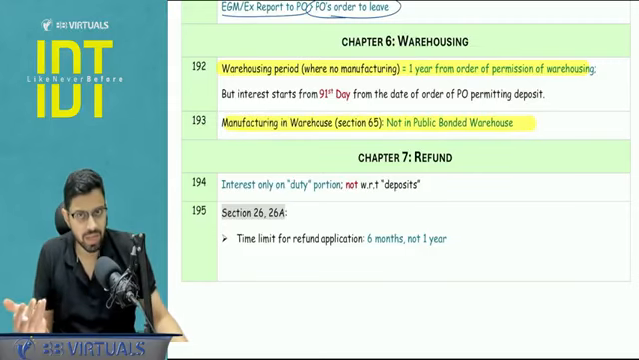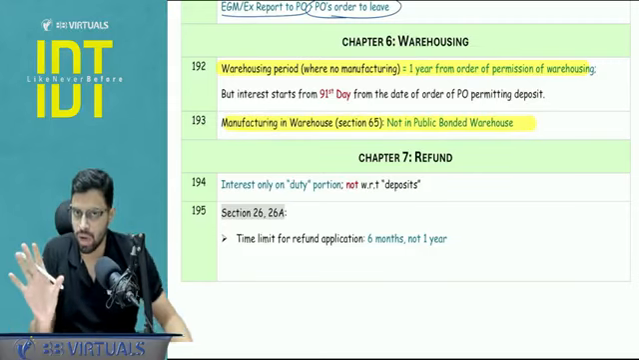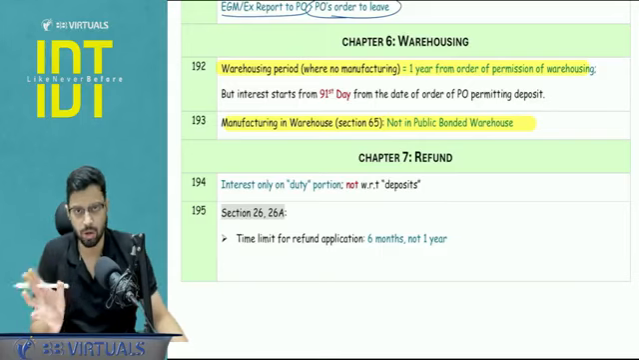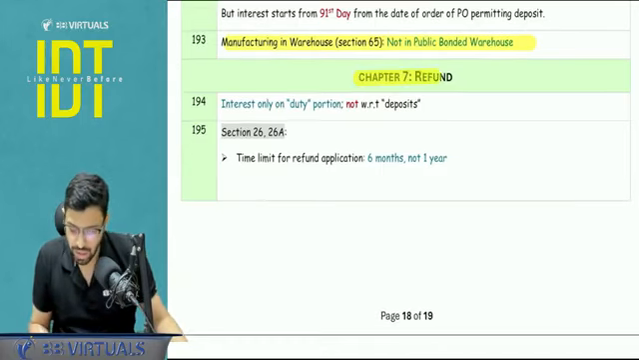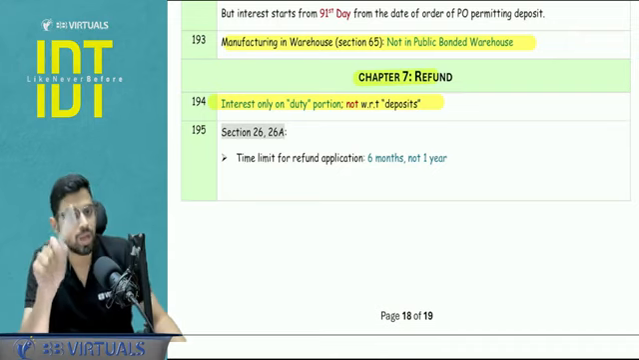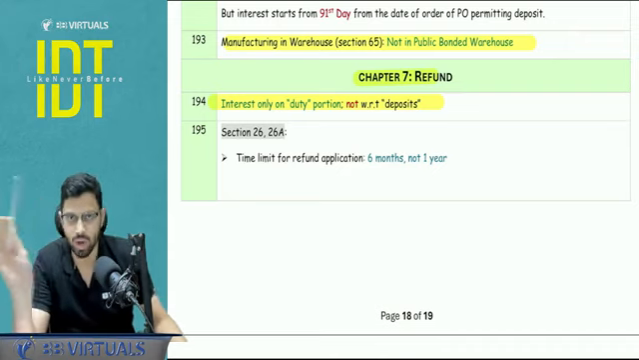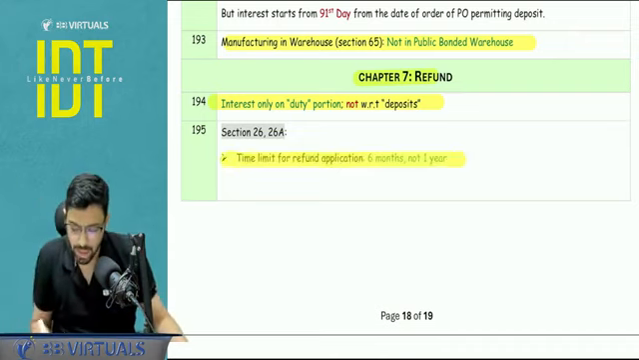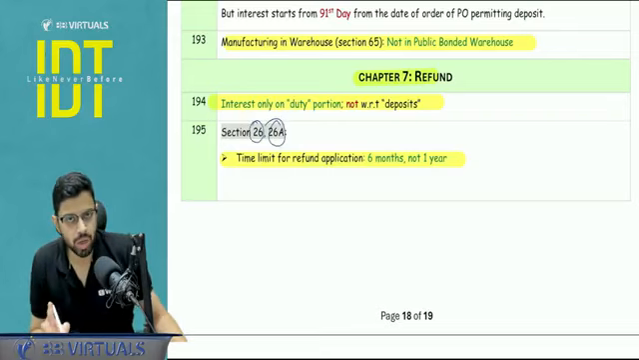Section number 65, that is where manufacturing is permitted. It is not allowed in a public bonded warehouse. It is allowed in a private or a specially bonded warehouse. In refund, just a point that interest on refund that you get is only on the duty portion, not with respect to any deposit or any other amount. 26 and 26A are basically the refund of the export duty and import duty.